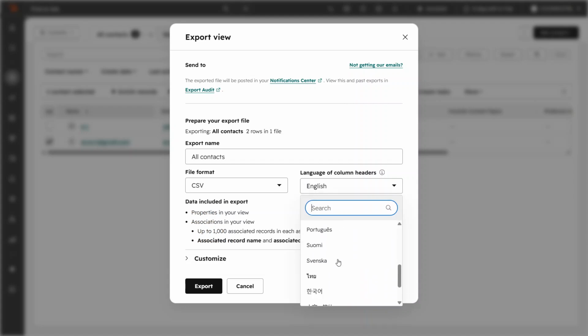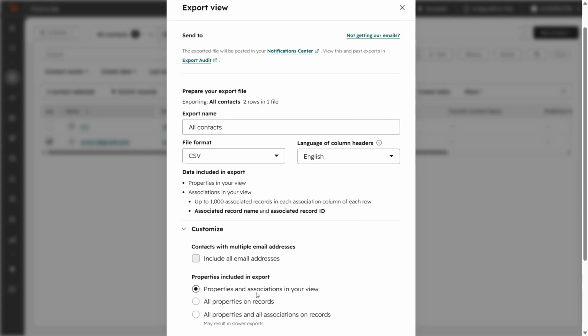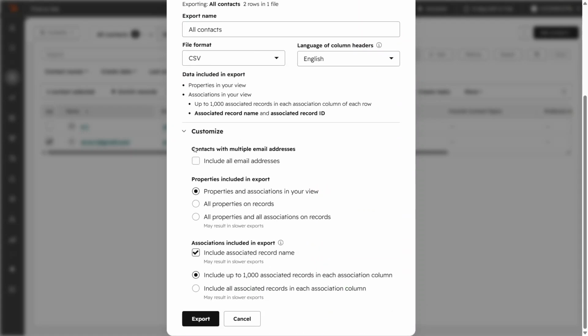In this same pop-up, you'll see a section called Customize, usually displayed as an accordion you can expand. Click this to fine-tune what's included in your export file. Here you can decide whether to include all email addresses associated with each contact, which is helpful if your contacts often use multiple emails. You can also choose which properties to include, such as name, company, lifecycle stage, or any custom fields you've created. Additionally, you can choose which associations to export, like related companies, deals, or tickets, so your spreadsheet has the context you need.